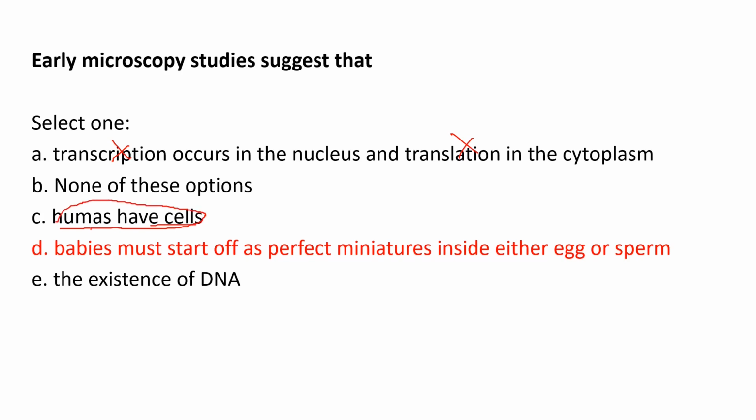The existence of DNA, as I said before, was not possible to see with early microscopy. This happened later, just a few decades ago, and we will show you how they found the existence of DNA.